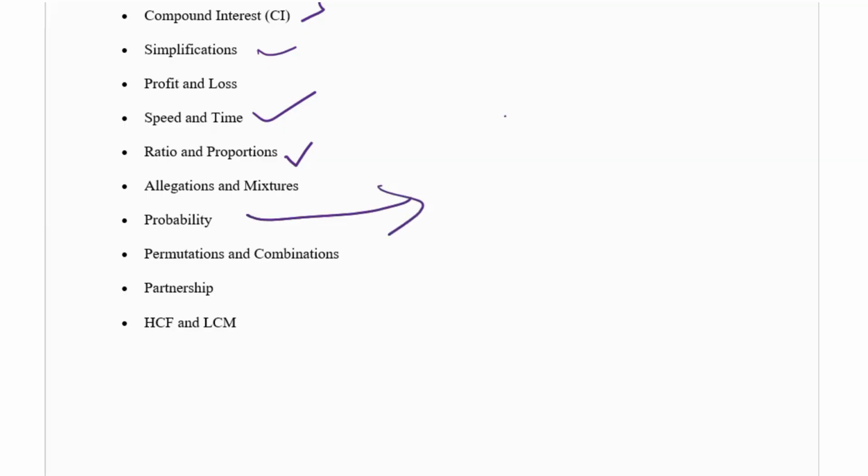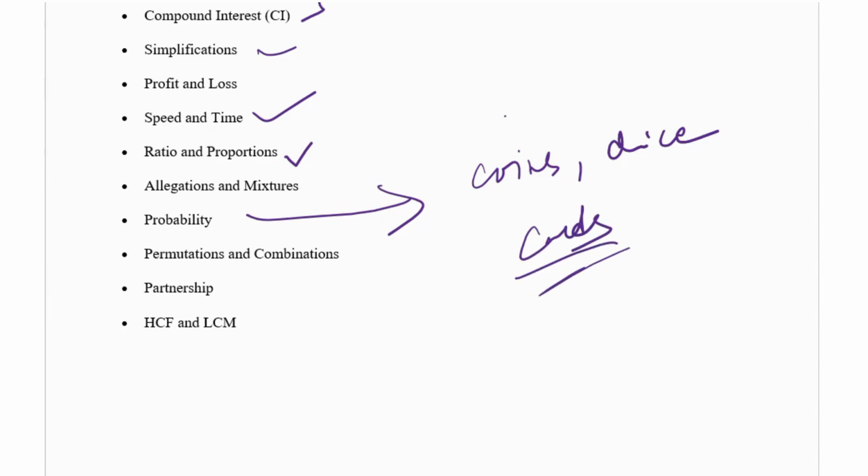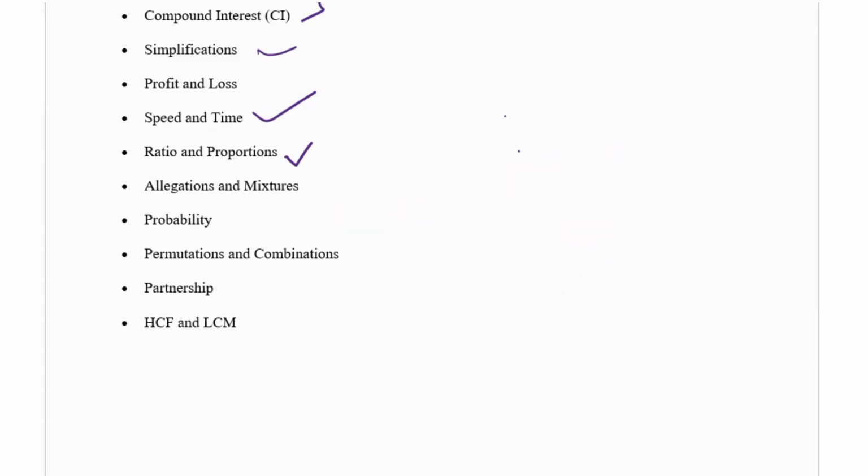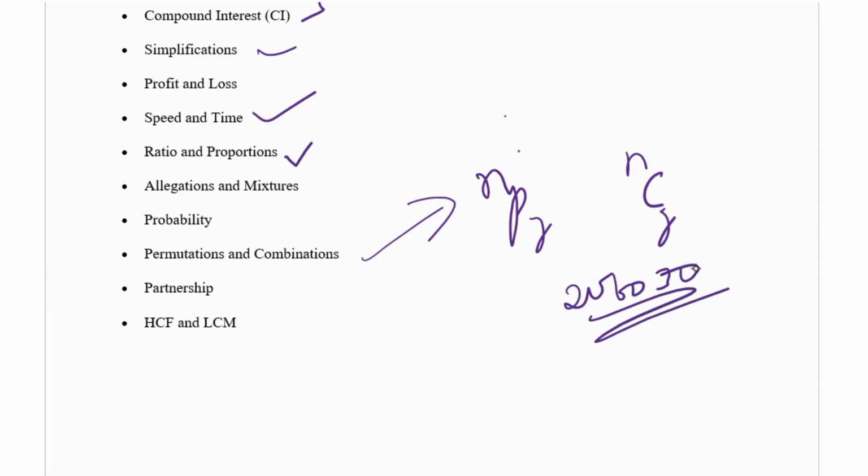Then probability. In probability, you have to learn coins, dice, and cards. If you know these, then it is easy to find the probability. Then the next one is permutations and combinations. There are formulas like nPr and nCr. You have to learn these formulas and practice 20 to 30 questions. Then it's okay to solve permutations and combinations.